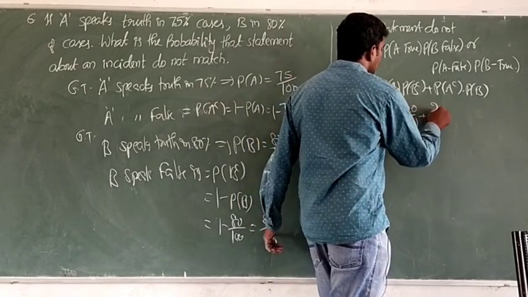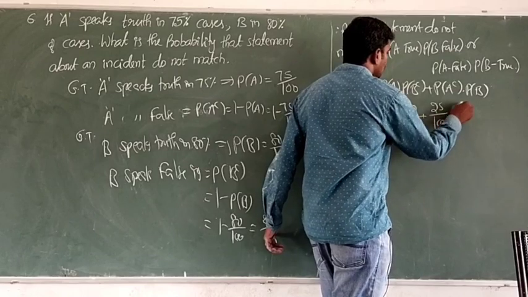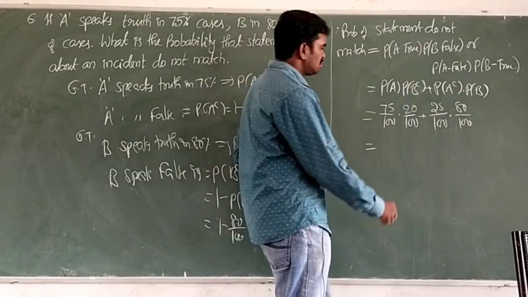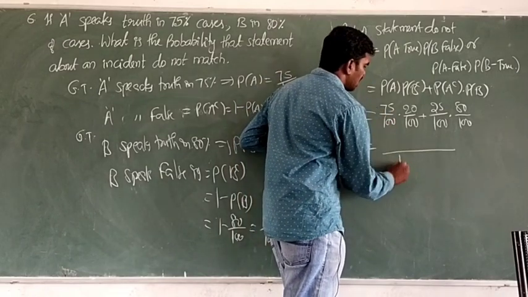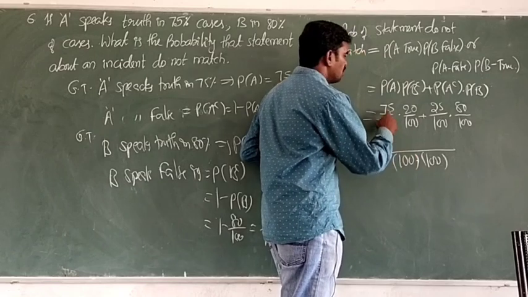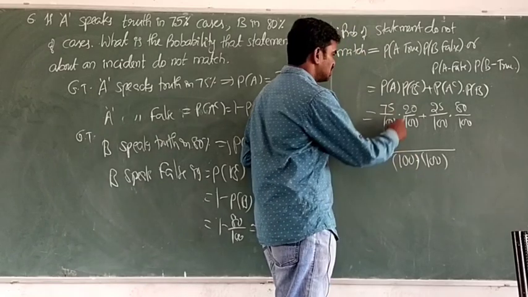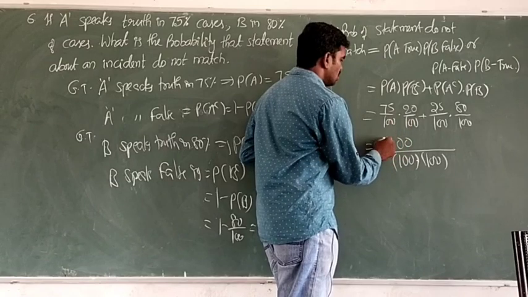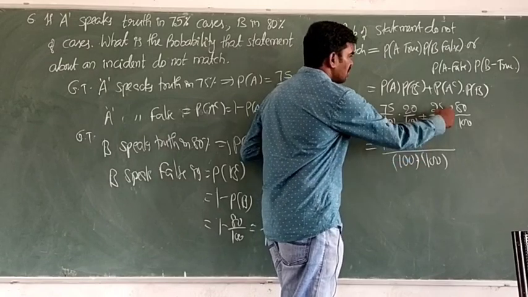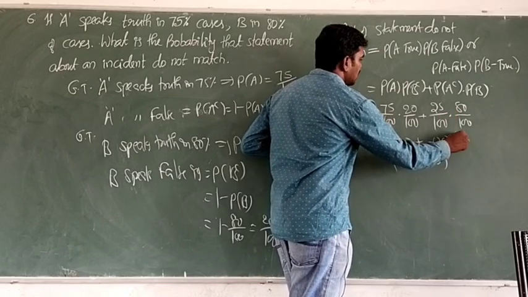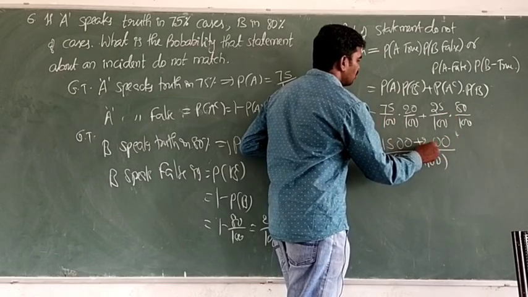A complement 25 by 100. Probability of B 80 by 100. So which is called LCM is 100 into 100. So I am keeping as it is 100 into 100. Numerator 75 into 20 how much? 1500. 25 into 80 how much? 2000.